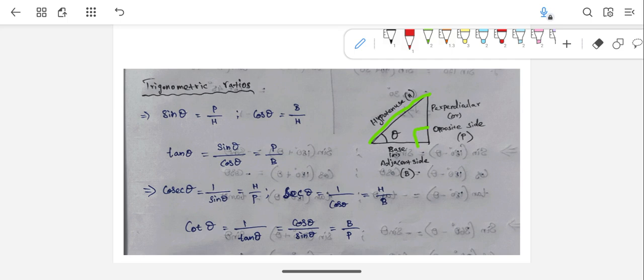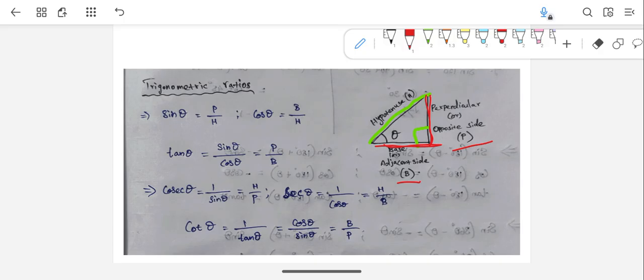Other than this 90-degree angle, let us assume that the other angle is theta. The side opposite to this angle, we call it the perpendicular or opposite side, and we denote it by P. The remaining side we call the adjacent or base, meaning it is adjacent to the angle theta. It is not opposite like P. So this is the adjacent, let's say that is B. We are giving these letters just to represent them.